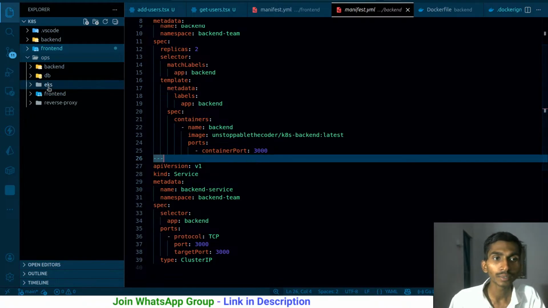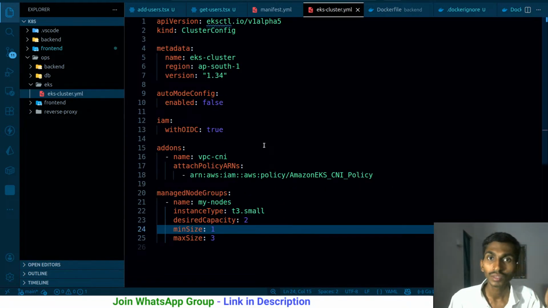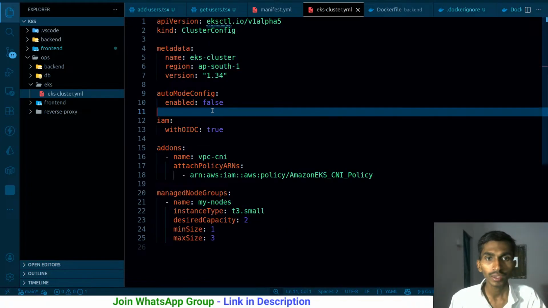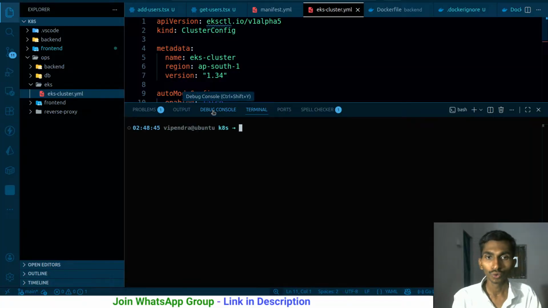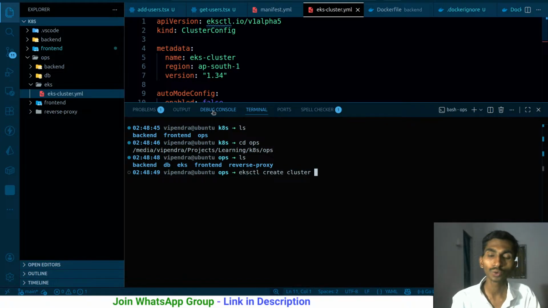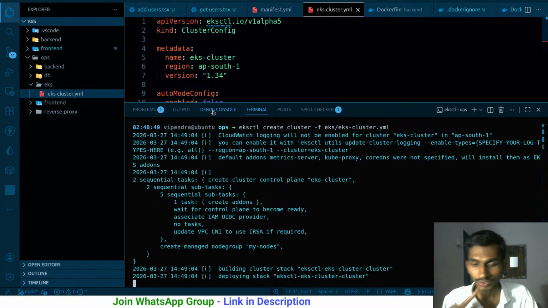So the first thing is that I have to create an EKS on AWS, Elastic Kubernetes Service, and once that is created, ultimately I have to create a cluster on AWS, and then I can simply go ahead with the things. So let me do one thing quickly: cd, ls, and EKS. So eksctl create cluster. I'm gonna be creating a cluster. How the cluster is created, we've already talked about enough many times, so I'm not gonna talk about it anymore. The EKS cluster yml should simply create the cluster on AWS.